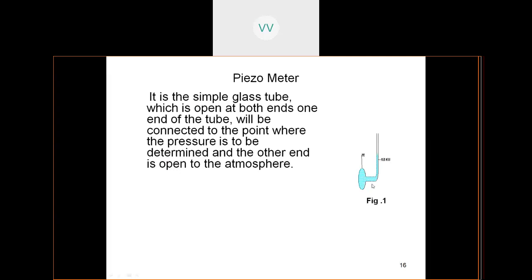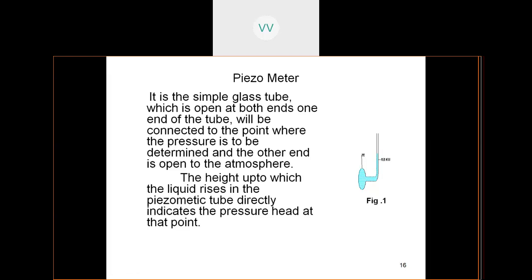So the glass tube, when it is connected, the pressure here is going to travel into the glass tube and rise into the tube. So that much will be the pressure. Now let us look at how the piezometer pressure is being calculated. The height up to which the liquid rises in the piezometric tube directly indicates the pressure head at that point. So this is the piezometer. Very simple equipment. So directly you will get the pressure head.